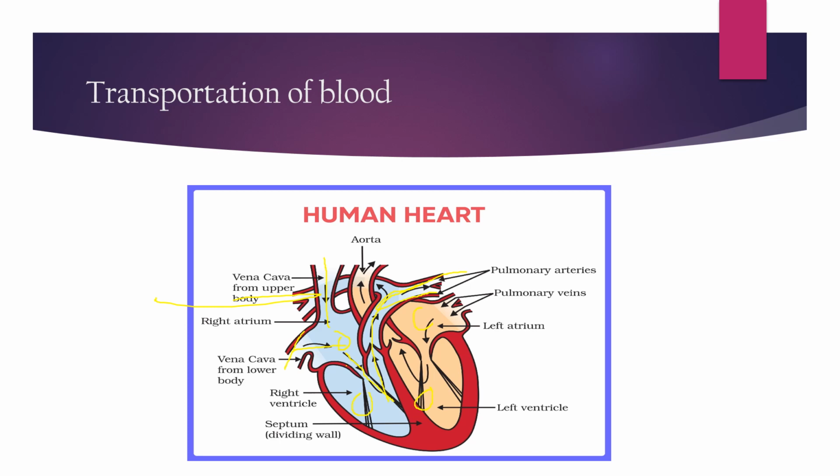From the lungs, the deoxygenated blood gets filtered and transformed into oxygenated blood. So from the left atrium, that is the pulmonary veins, these two, the oxygenated blood enters the human heart. From this it comes to the left ventricle and again passes away from the aorta to the other parts of the body, through which our body produces energy.